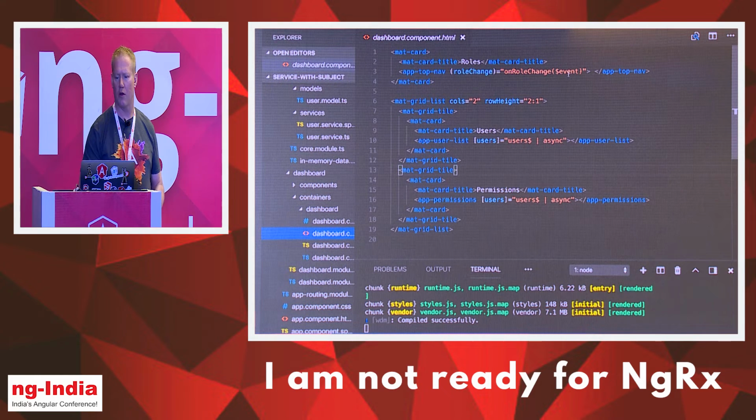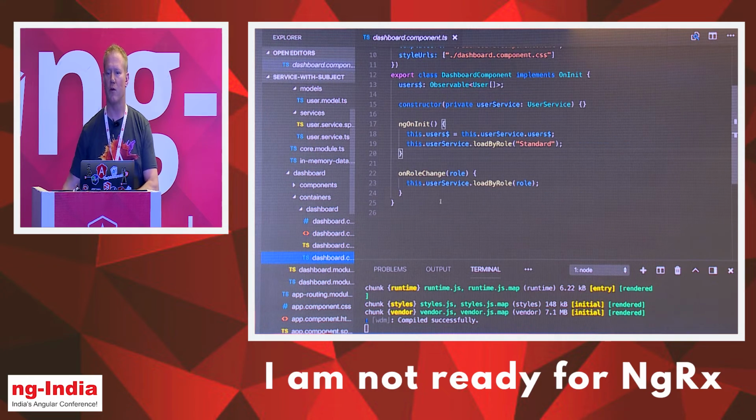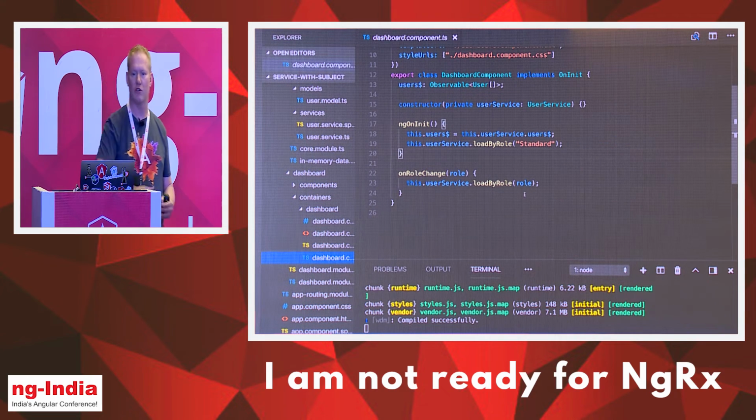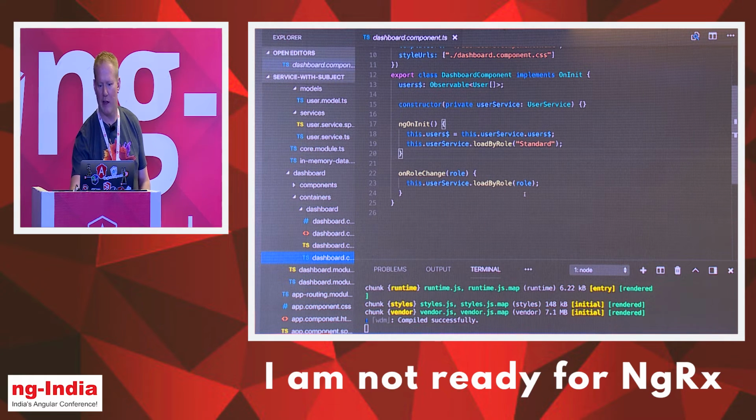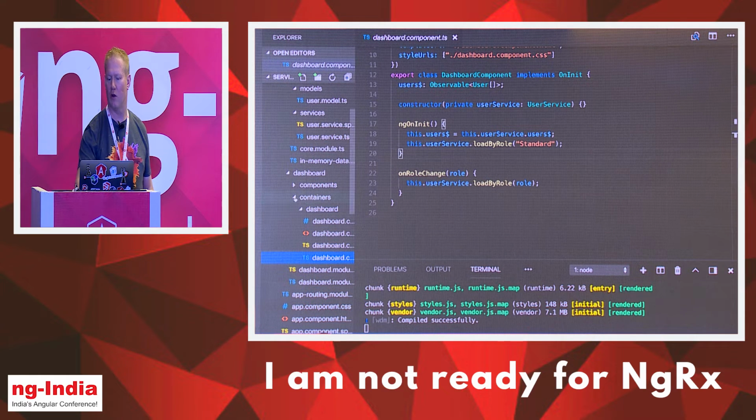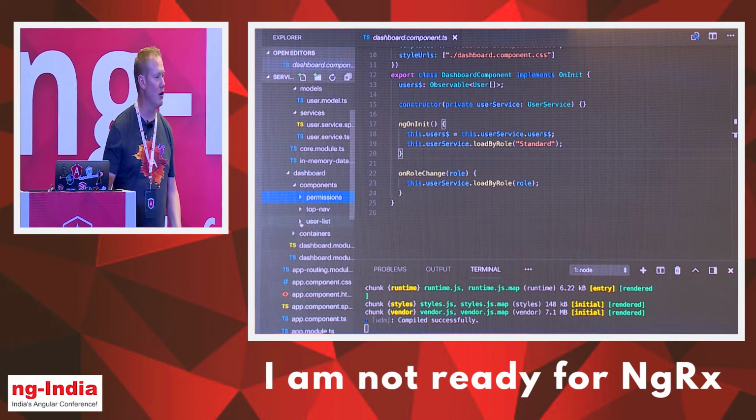Here it's really nothing more than a select. We hard-coded our options. Obviously, you probably wouldn't want to do that. You'd want to inject those as well through an input and pass those down. But really all that's happening here is that on change, we're going to call onRoleChange. You can see the roleChange is an output event emitter, and when that onRoleChange is called, we're